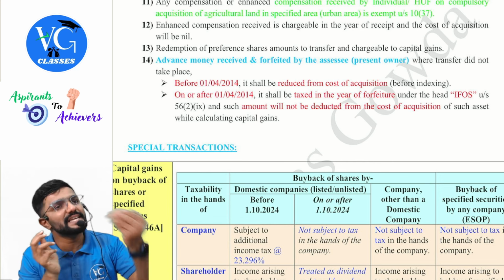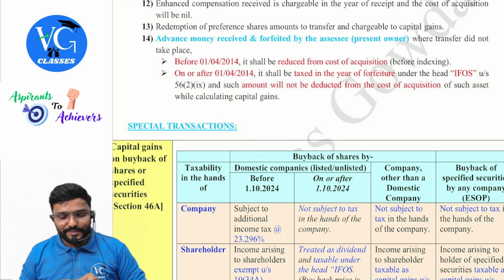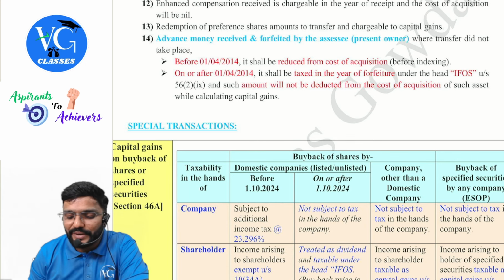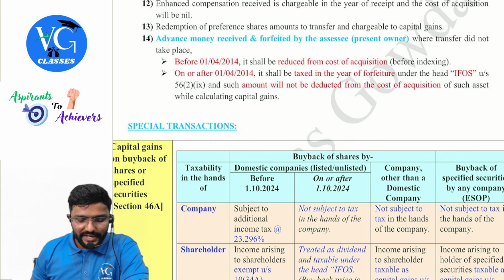Next, guys, assume I was willing to sell my property to you. You came, gave some advance, but never came back. Can I forfeit that amount? Yes. But when I forfeit it, is it my income? Yes. Is it taxable? Yes. How? It depends on the date. Advance money received and forfeited by the assessee, that is the present owner, where the transfer did not take place: if the money is received before 1st April 2014, then the amount will be reduced from the cost of acquisition before indexation.